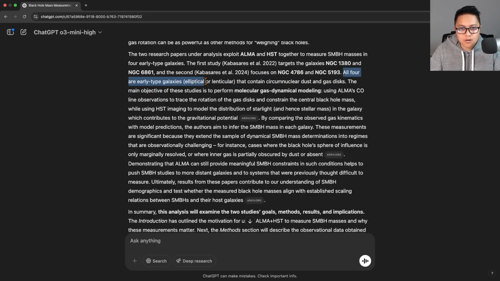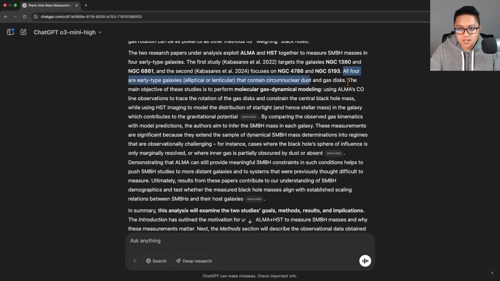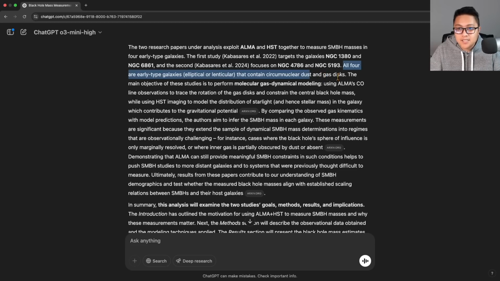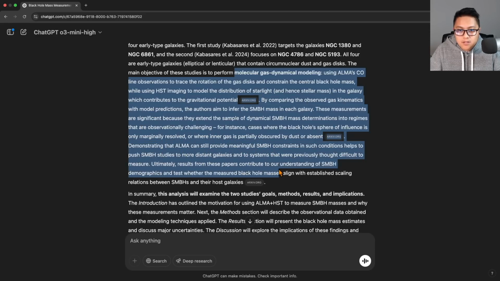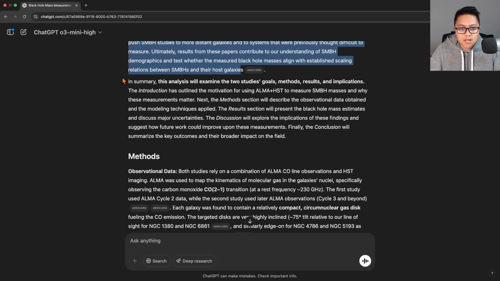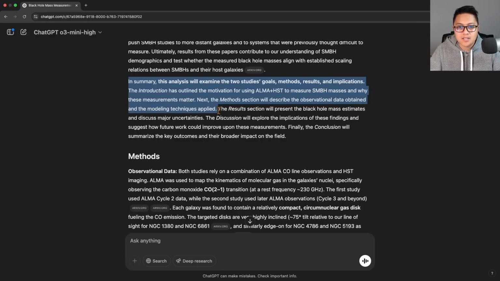So they're all elliptical or lenticular, contain a circumnuclear dust disk and gas disks, for molecular gas dynamical modeling. This is correct. I'm not going to try and read every single word here. And so far, so good. This is all good here. In summary, this analysis will examine the 2 studies' goals, methods, research results, and implications. The introduction has outlined the motivation for using ALMA and HST to measure SMBH masses and why these measurements matter. Next, the method section will describe the observational data obtained and the modeling techniques applied.